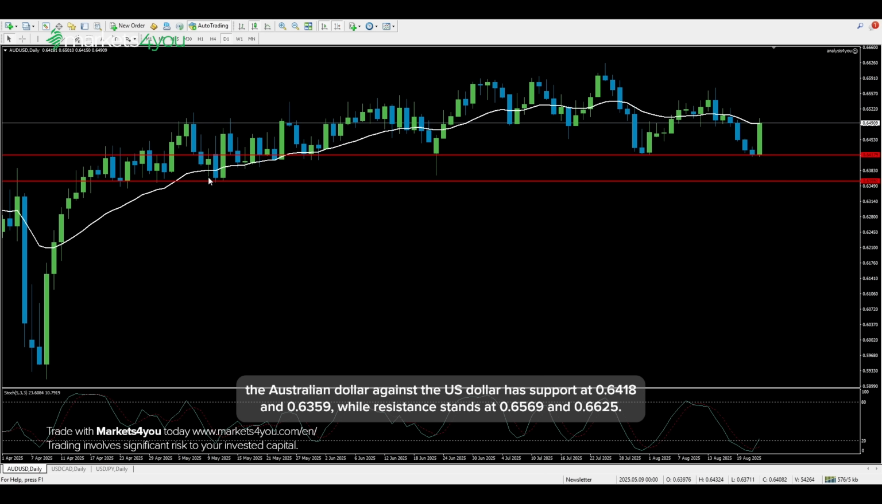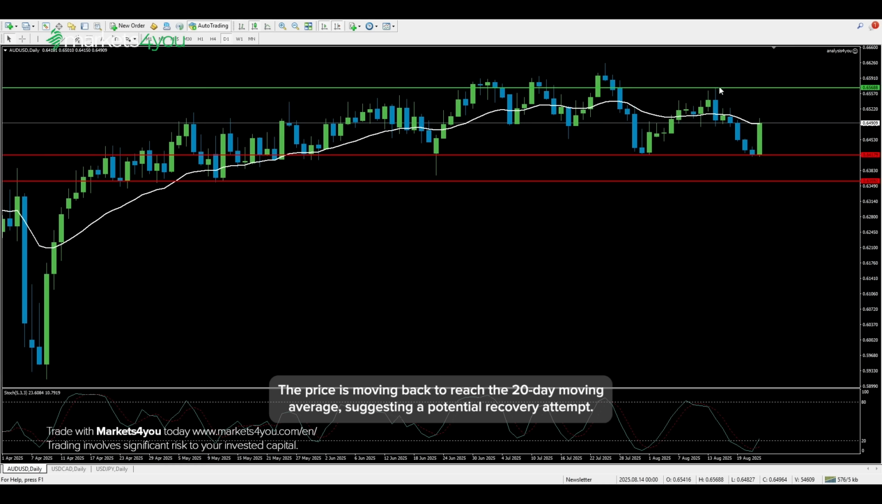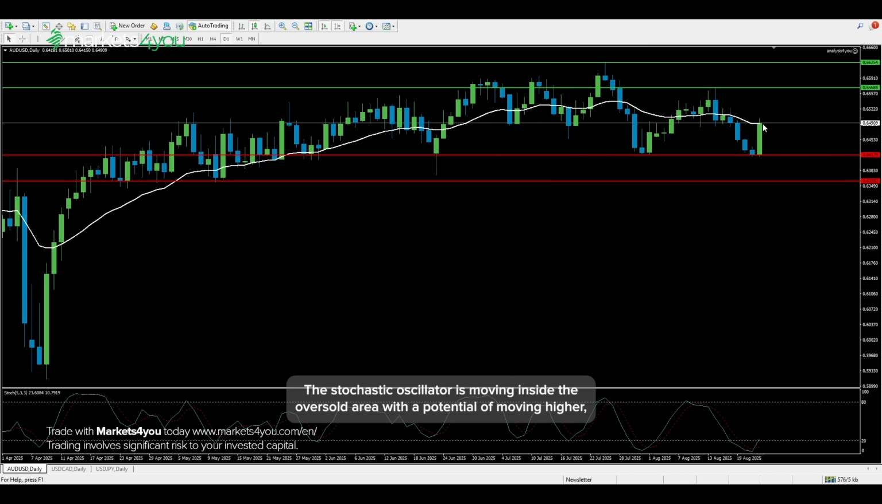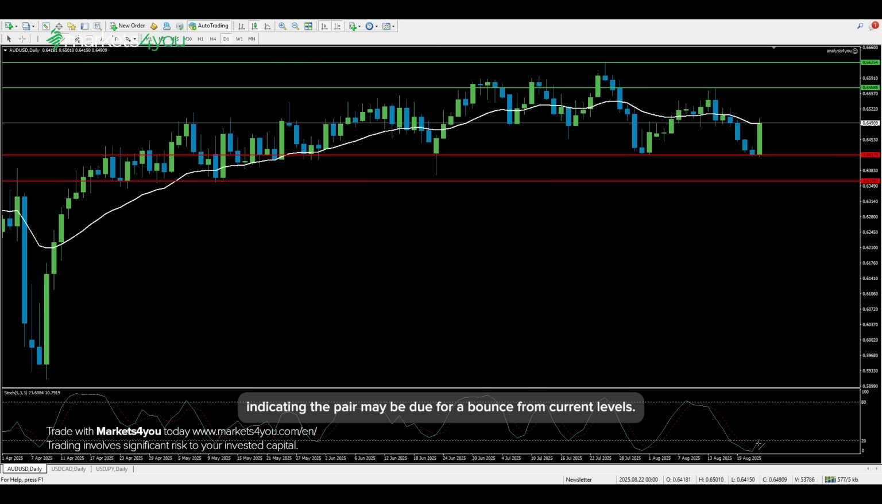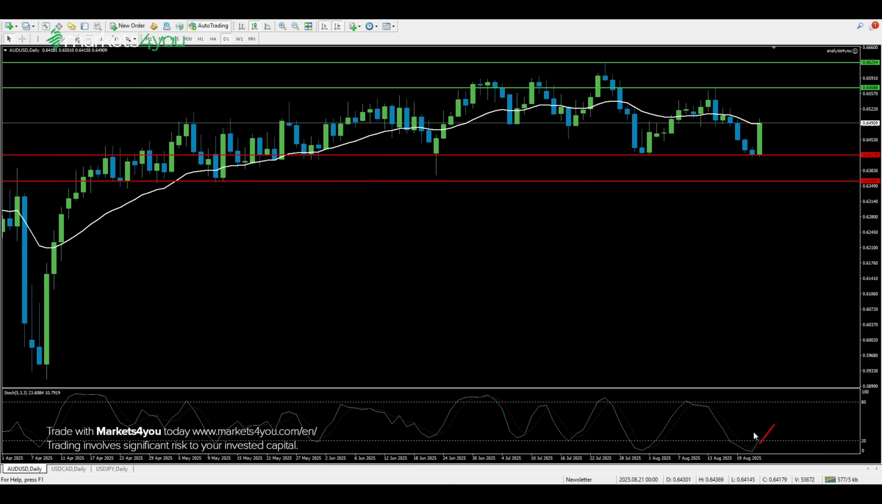at 0.6569 and 0.6625. The price is moving back to reach the 20-day moving average, suggesting a potential recovery attempt. The stochastic oscillator is moving inside the oversold area with a potential of moving higher, indicating the pair may be due for a bounce from current levels.